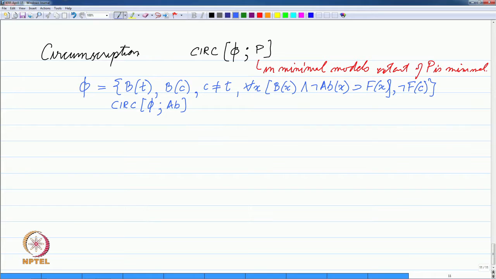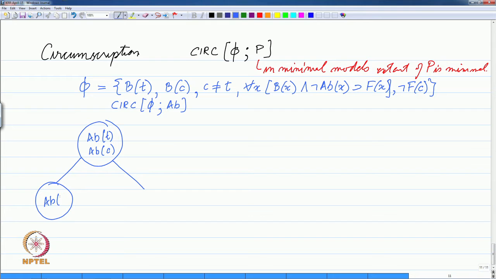Now, we had seen that there are 4 models for this. In one model, both were abnormal. Then in 2 smaller models, only one of them was abnormal.